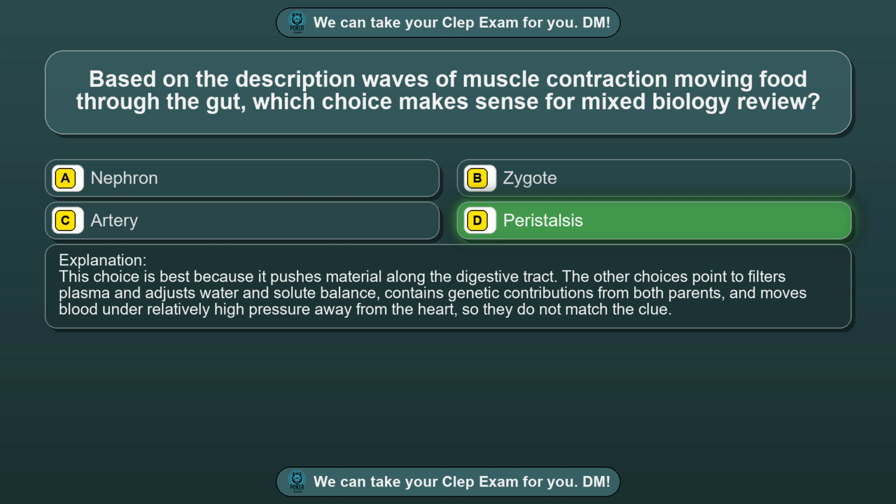The other choices point to what filters plasma and adjusts water and solute balance, what contains genetic contributions from both parents, and what moves blood under relatively high pressure away from the heart, so they do not match the clue.